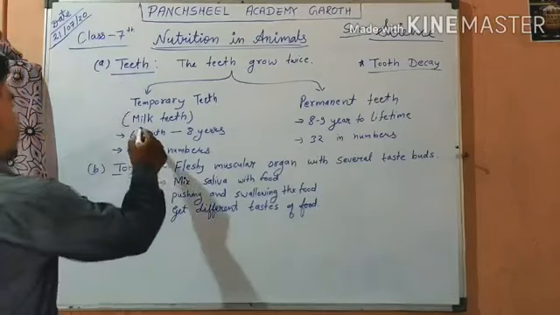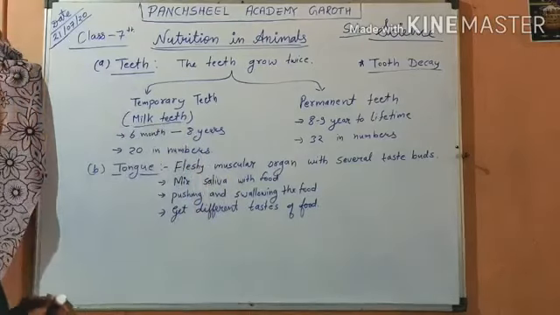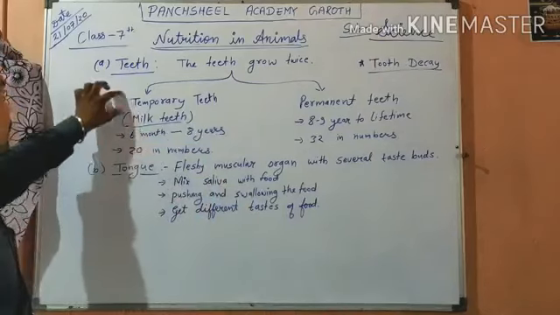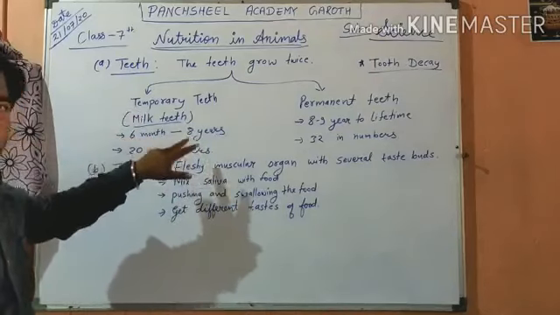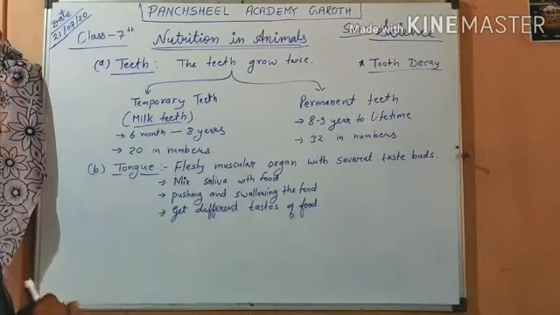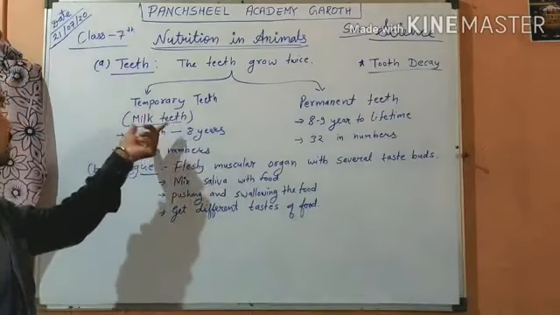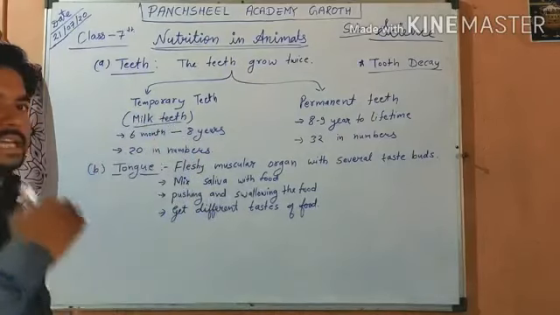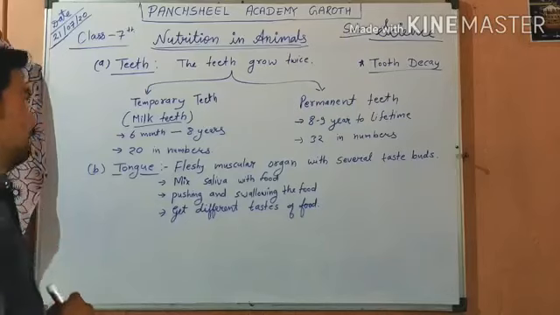These are also called milk teeth. The time span of temporary teeth is 6 months of age to 8 years of age. These milk teeth are 20 in number only, 10 in the upper jaw, 10 in the lower jaw.